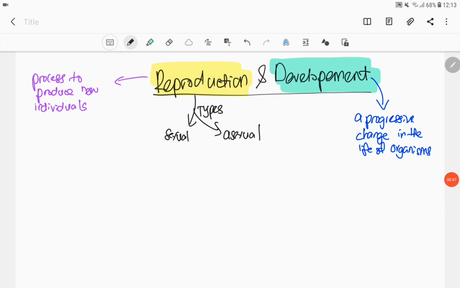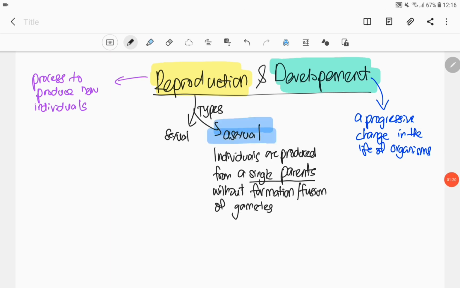So ada dua jenis reproduction, sama ada sexual reproduction and asexual reproduction. So first awak kena boleh define apakah dimasukkan dengan sexual, apakah dimasukkan dengan asexual reproduction. So in asexual reproduction, so what will happen is the individual are produced from a single parent without formation or without fusion of gametes. So itu definition of asexual reproduction.